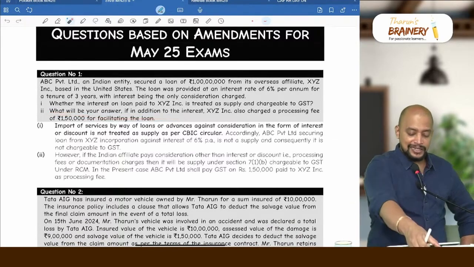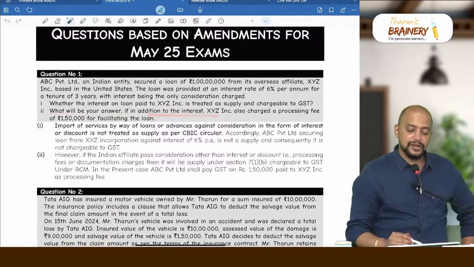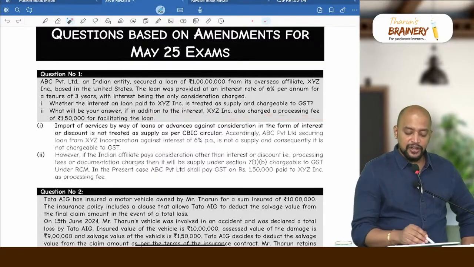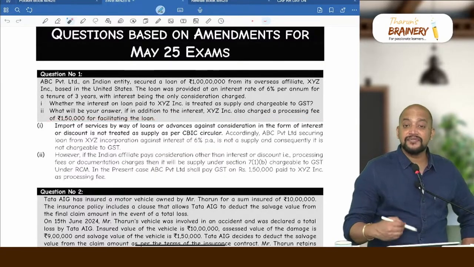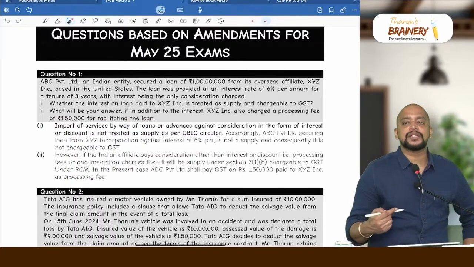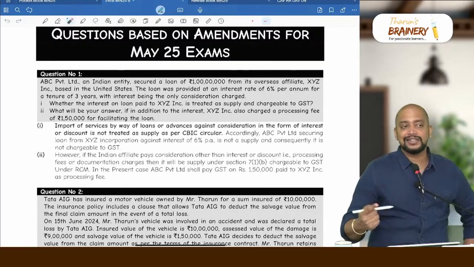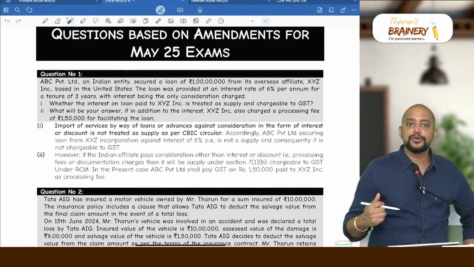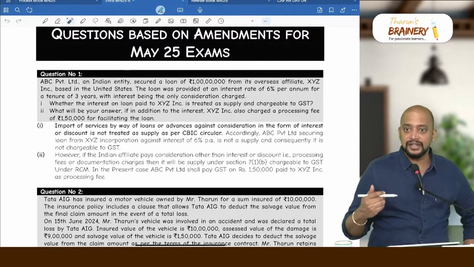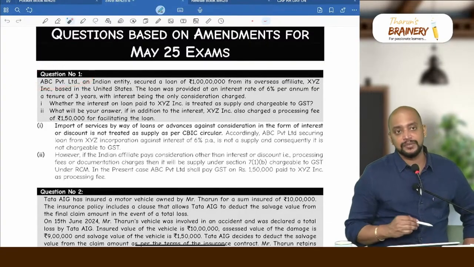What will be your answer if, in addition to the interest, XYZ Incorporation also charged a processing fee of 1,50,000 for facilitating the loan? Then that 1,50,000 will become supply under 7(1)(b) and it's an import of service other than OIDAR services imported by a non-taxable recipient or other than non-taxable recipient. Other than non-taxable recipient. Why?